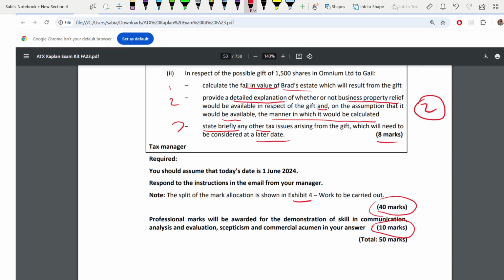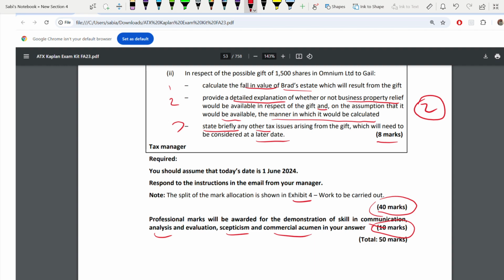All the professional skill marks are tested here: communication, analysis and evaluation, skepticism and commercial acumen. There are 4. In this question, the marking scheme is given. I've copy pasted the marking scheme. I will take you through it, the top tips given by the tutor, and the examiner's comment for this question.